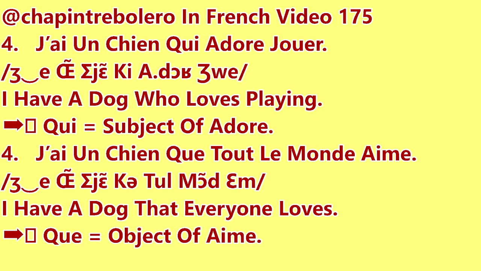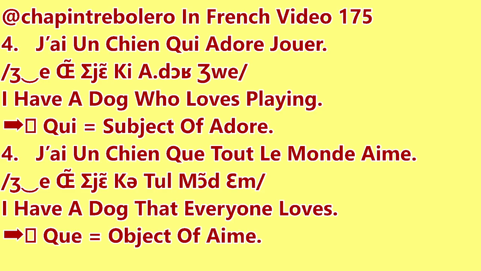Okay, the same sentence. J'ai un chien que tout le monde aime. So in this case, tout le monde aime. Tout le monde aime quoi? Everybody or everyone loves what? Oh, the dog. Okay, so it becomes the object.